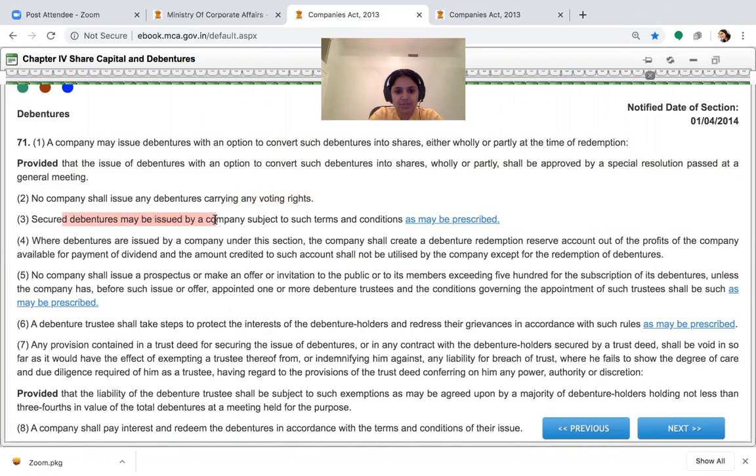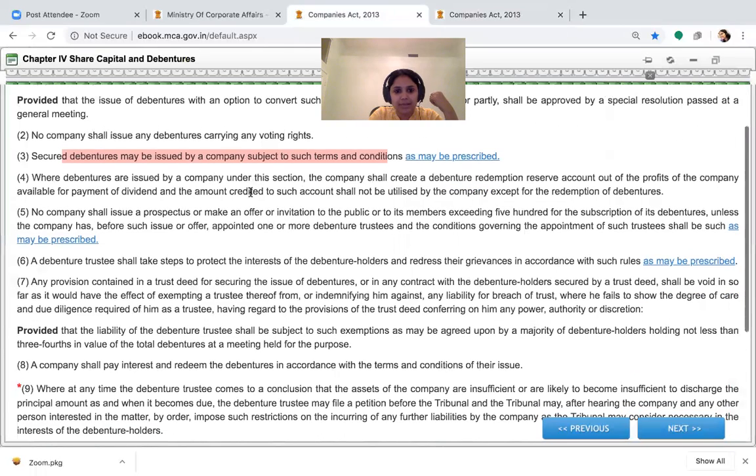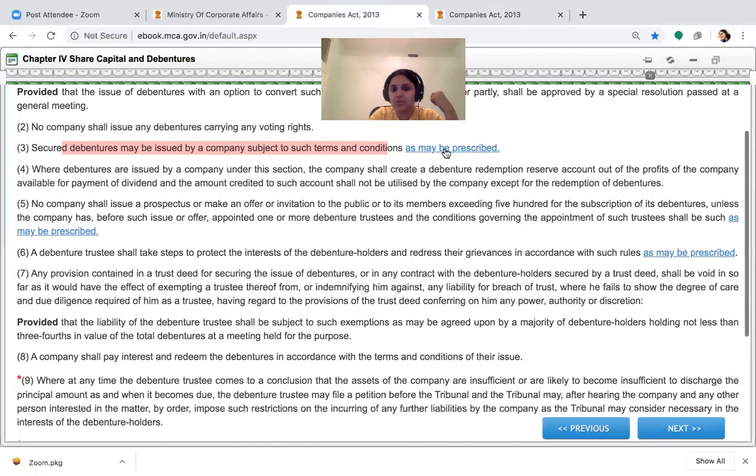And then secured debentures may be issued as per the terms and conditions. The terms and conditions are the ones that we are seeing now, secured debentures. And then debentures issued under the section should have the requirement of creating a debenture redemption reserve. And more about that, we just read in the rules.